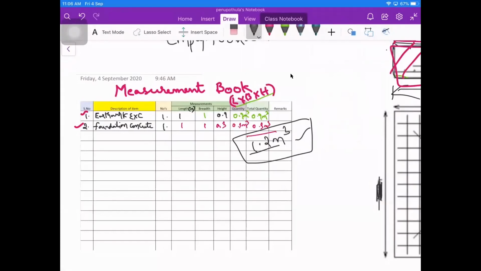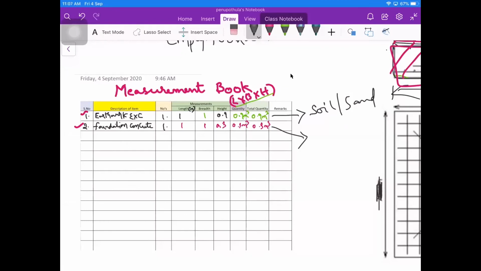So actually what happened is, here this is earthwork excavation, which is completely related to soil or sand. Here in the foundation concrete, the major parts are cement, coarse aggregate and sand, fine aggregate.